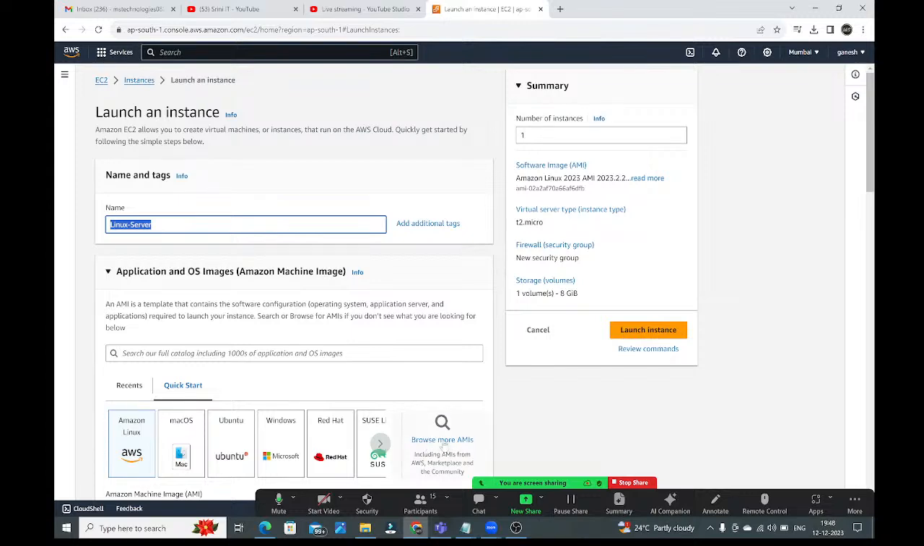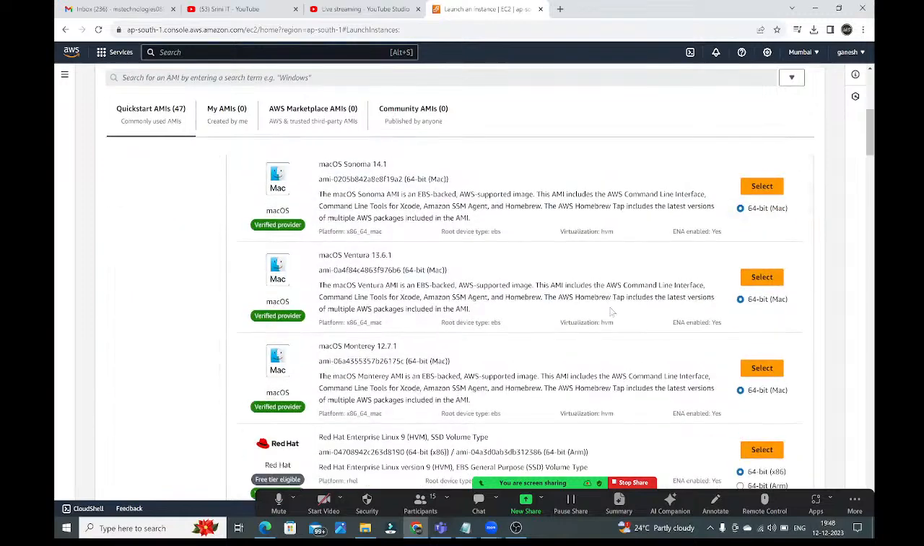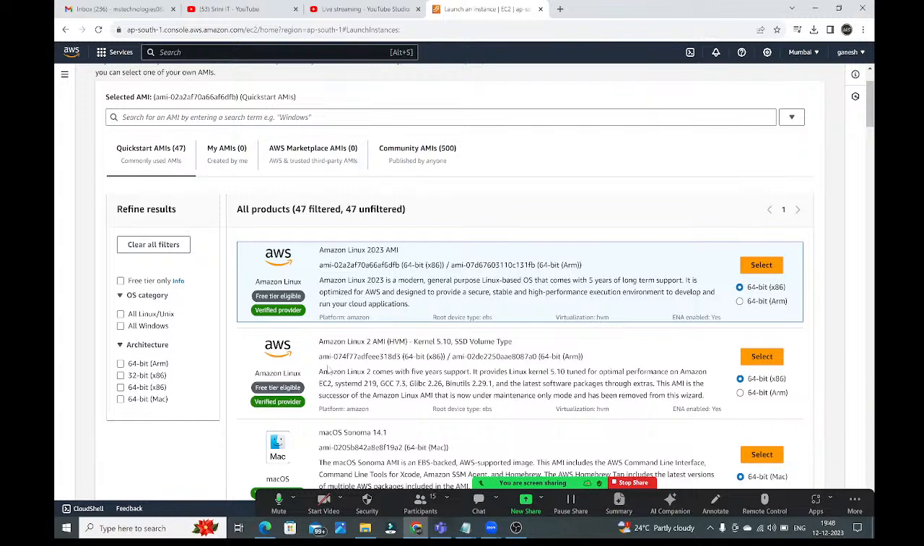Here, click on browse more AMIs. And here, so many things are there. You need to choose the free tier eligible. See, guys, here you can see one option, free tier eligible. Better to choose those free tier eligible things only. Don't select the paid things, guys. Now here, I want to create the Amazon Linux 2. Amazon Linux 2 instance I want to create. So I'm going to select this one.